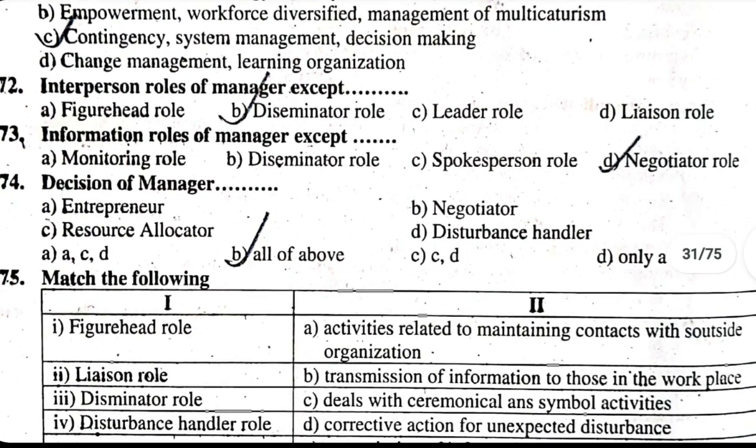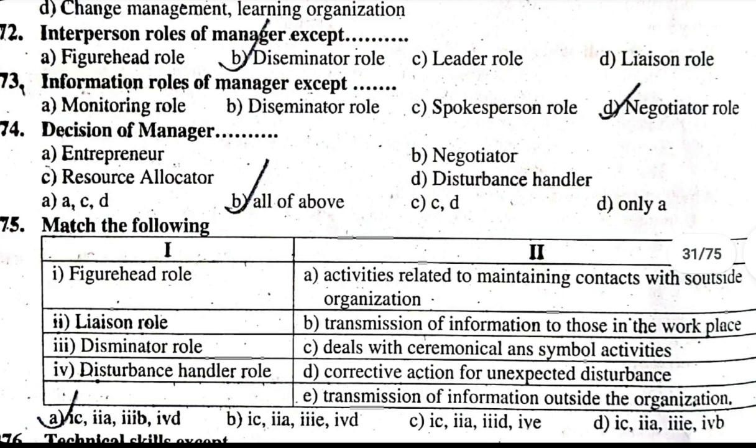Figurehead role: deals with ceremonial and symbolic activities. Liaison role: activities related to maintaining contacts with outside organization. Disseminator role: transmission of information to those in the workplace. Disturbance handler role: corrective action for unexpected disturbances.